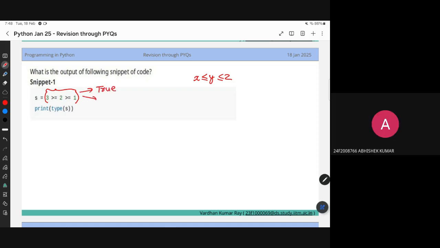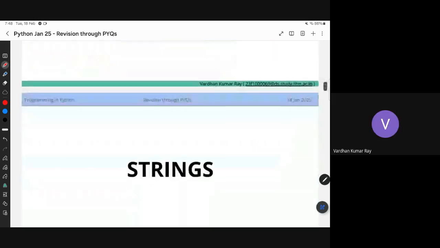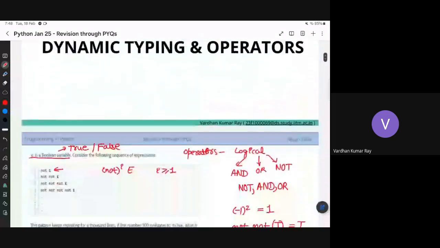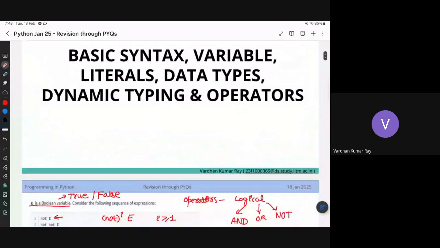So what is the data type? It is just Boolean. You don't need to even compute if it is true or false. It's just asking you for the type. It is just Boolean, right? That was some of the questions which are just related to these basic topics. But these kind of topics will come back again in all the questions, so you can just avoid it.